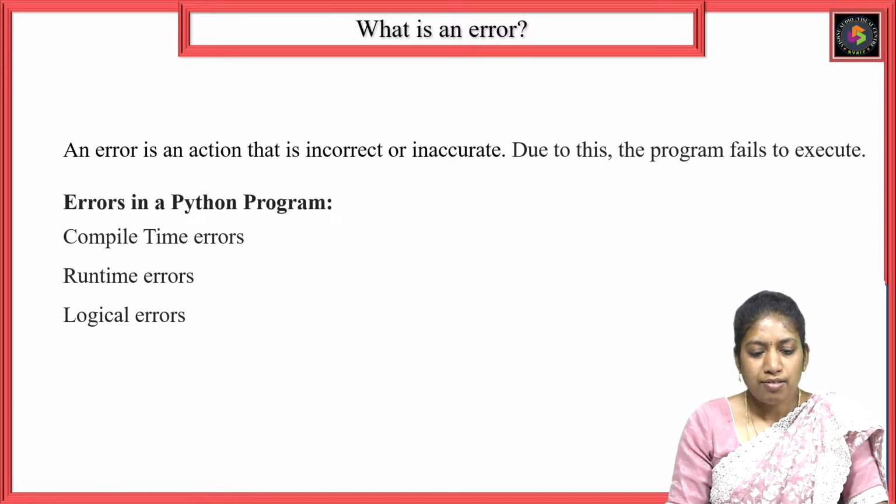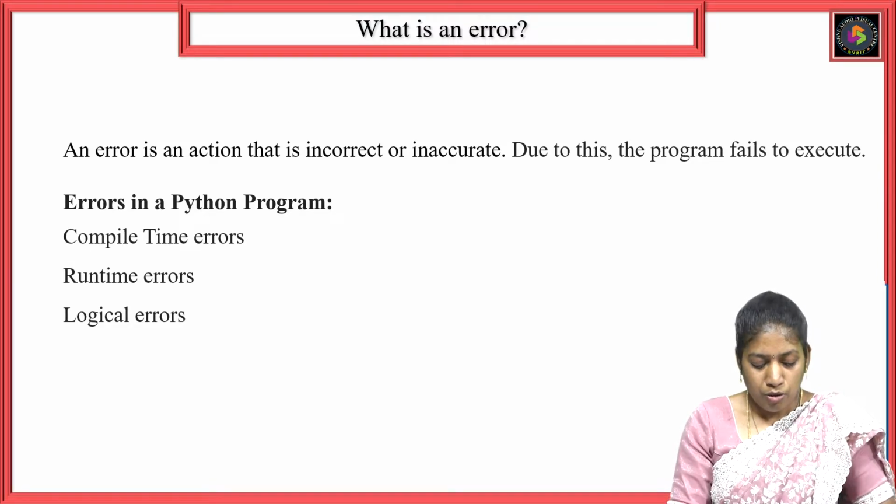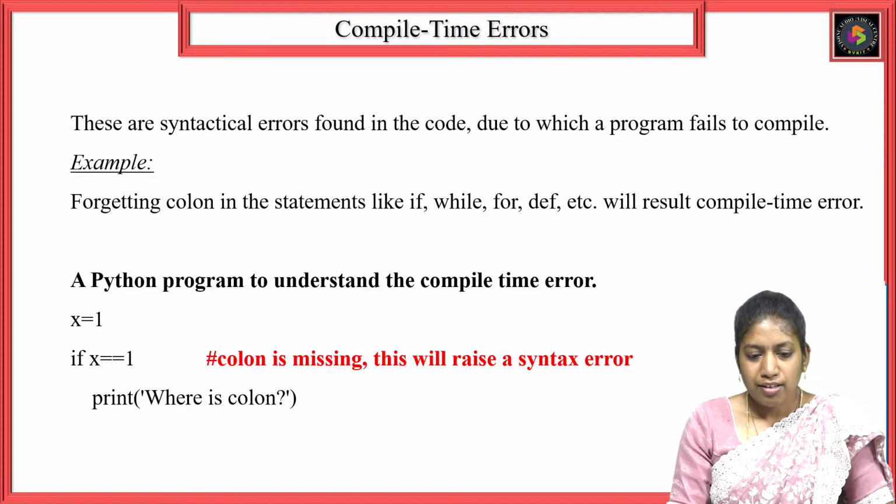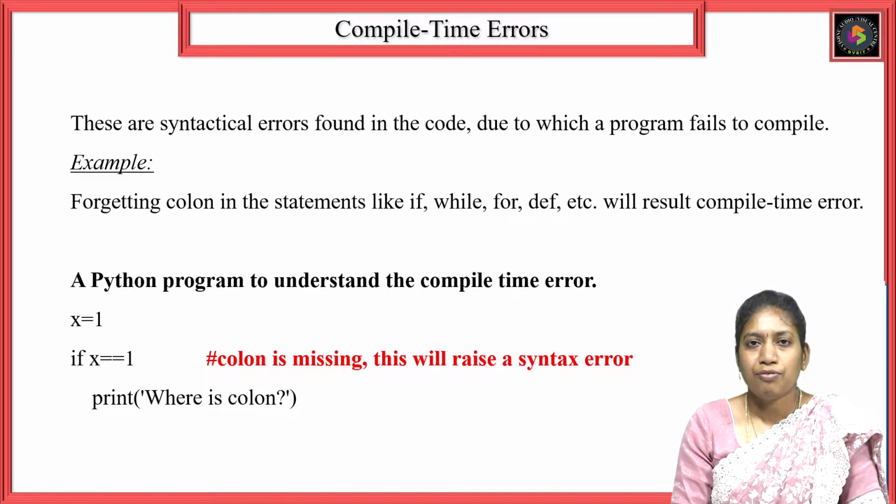Here are the common errors in Python programming: compile time errors, logical errors, and runtime errors. First we'll see what compile time errors are. Compile time errors are nothing but syntactical errors. For example, if we forget to mention a colon in an if statement, for loop, while loop, or when defining a function. In Python the colon is very important to follow the indentation. If we miss that colon, it comes under syntactical errors. These syntactical errors fail to compile the next flow of execution.